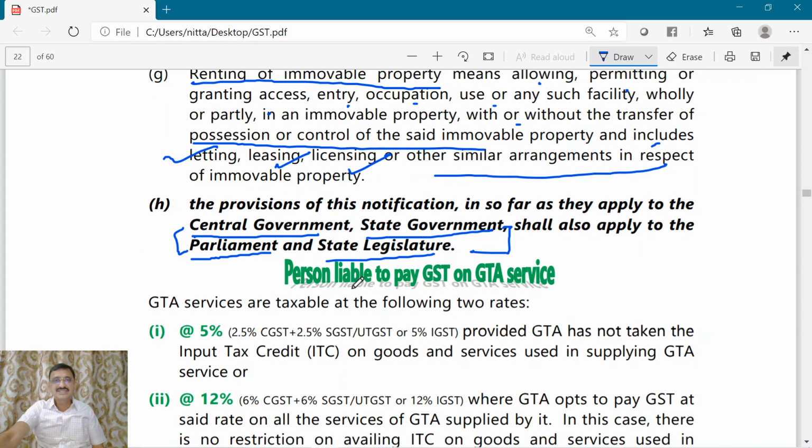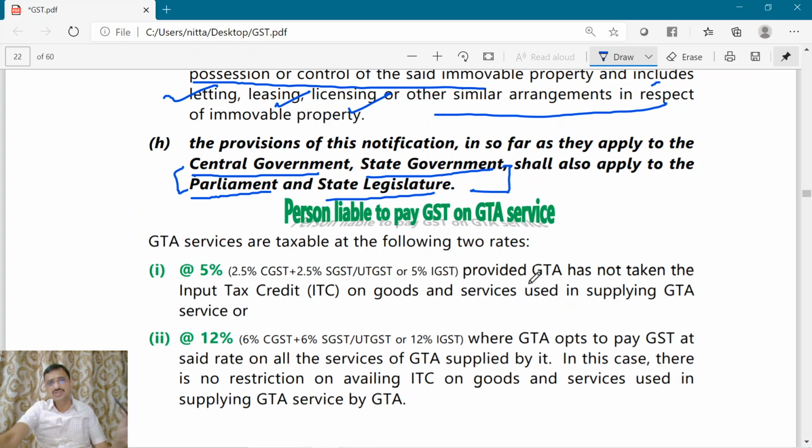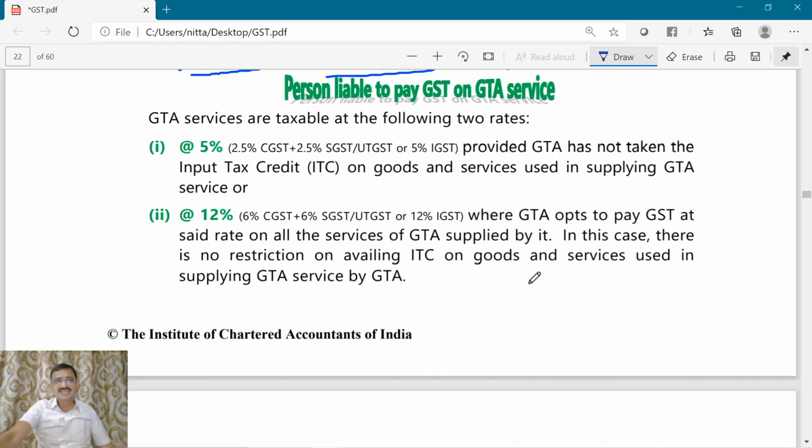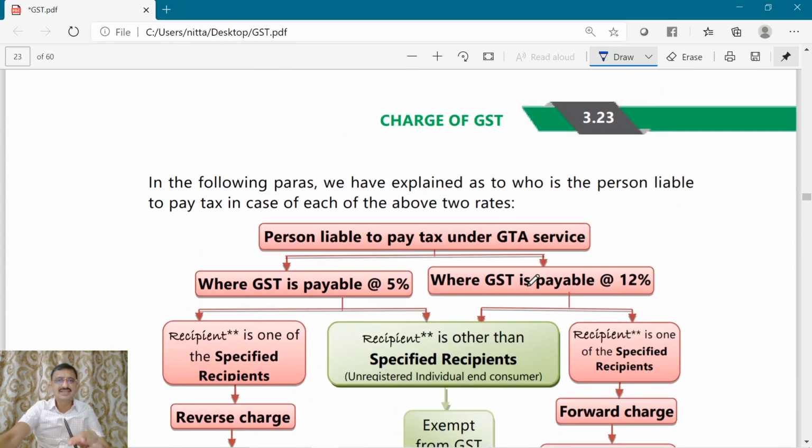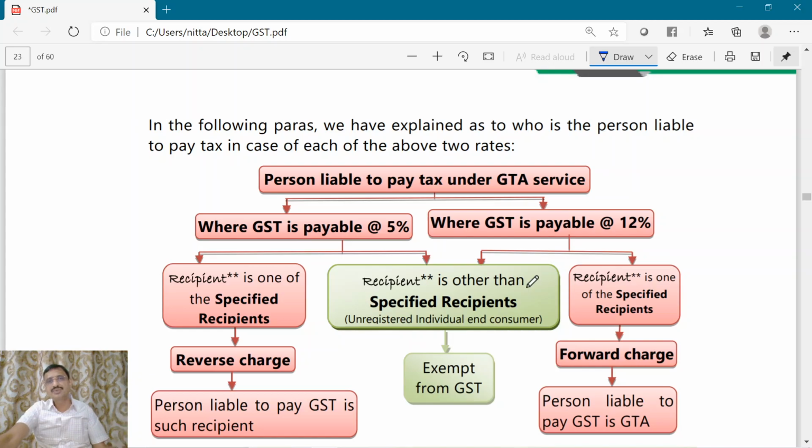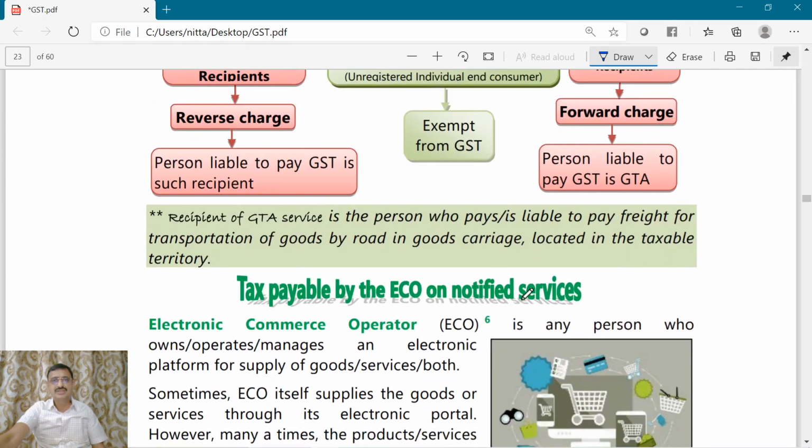Moving forward, person liable to pay GST on GTA service, this we have already understood in our preceding class. We completed this part and this flowchart in our preceding class. So we will be skipping this item because this was already dealt with in the preceding class when we were dealing with point number 1 of the notification.